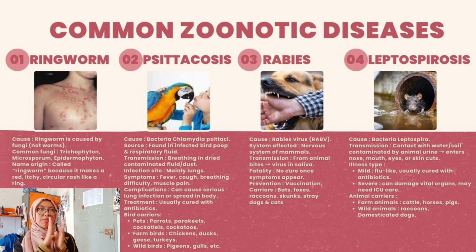Last but not least is leptospirosis, which in Malaysia is called kencing tikus. It is caused by the bacteria leptospira, and it transmits through contact with water or soil contaminated by animal urine, through the nose, mouth or eyes, or even skin cuts.